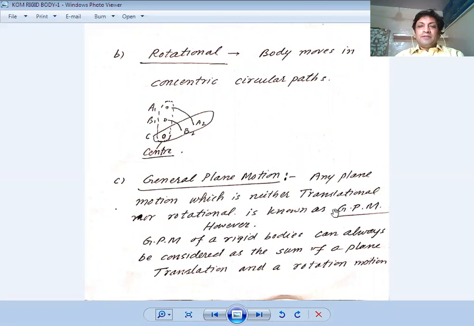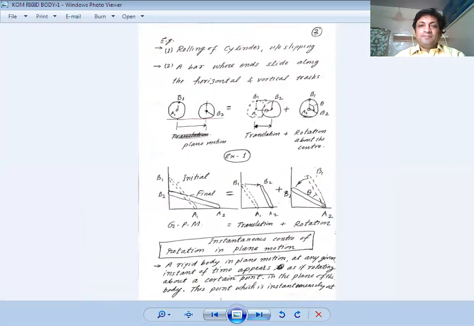General plane motion of rigid bodies can always be considered as the sum of plane translational and rotational motion. It means it is the combination of rotational and translational motion.